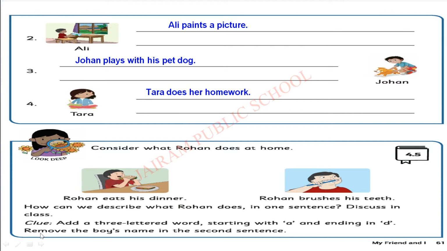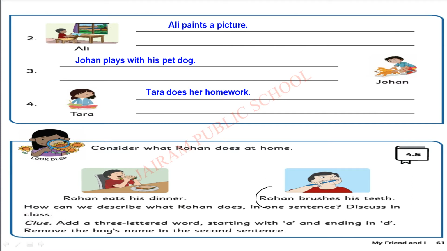Okay, I am going to reveal the second clue. Remove the boy's name in the second sentence. By removing the boy's name in the second sentence, we are going to put that three-letter word there. This is sentence number 1, this is sentence number 2.